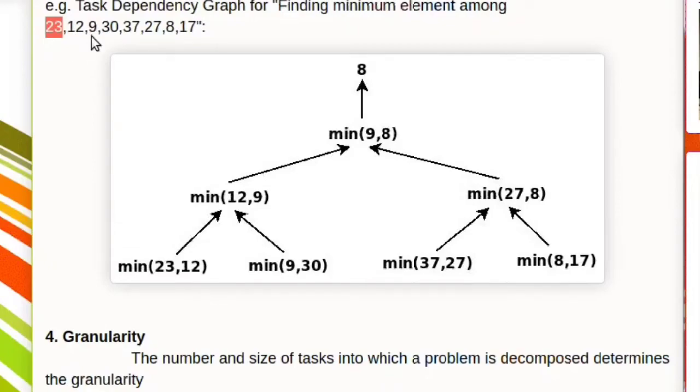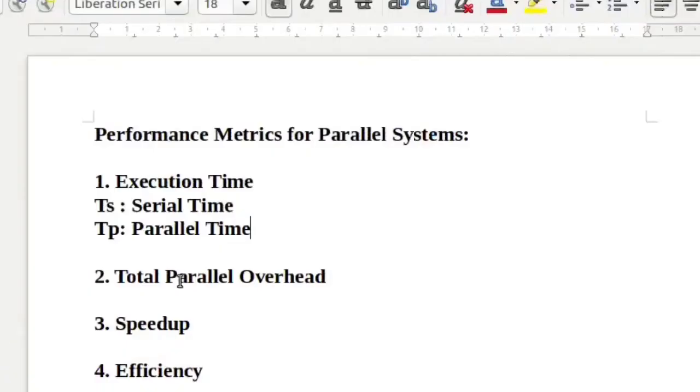Again we check whether 9 is smaller or the saved number is smaller. If another number is smaller, then we swap it. Again we compare with the next number, and the next, and the next. So the overall time required for this serial algorithm is theta of n. N means the total number of elements.